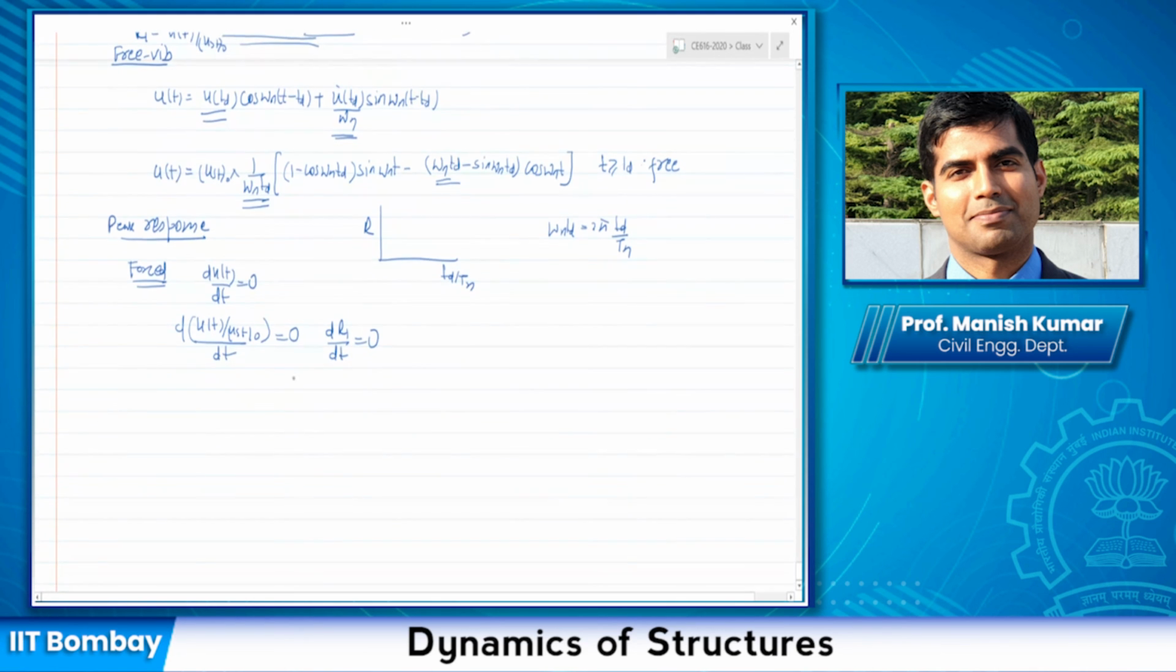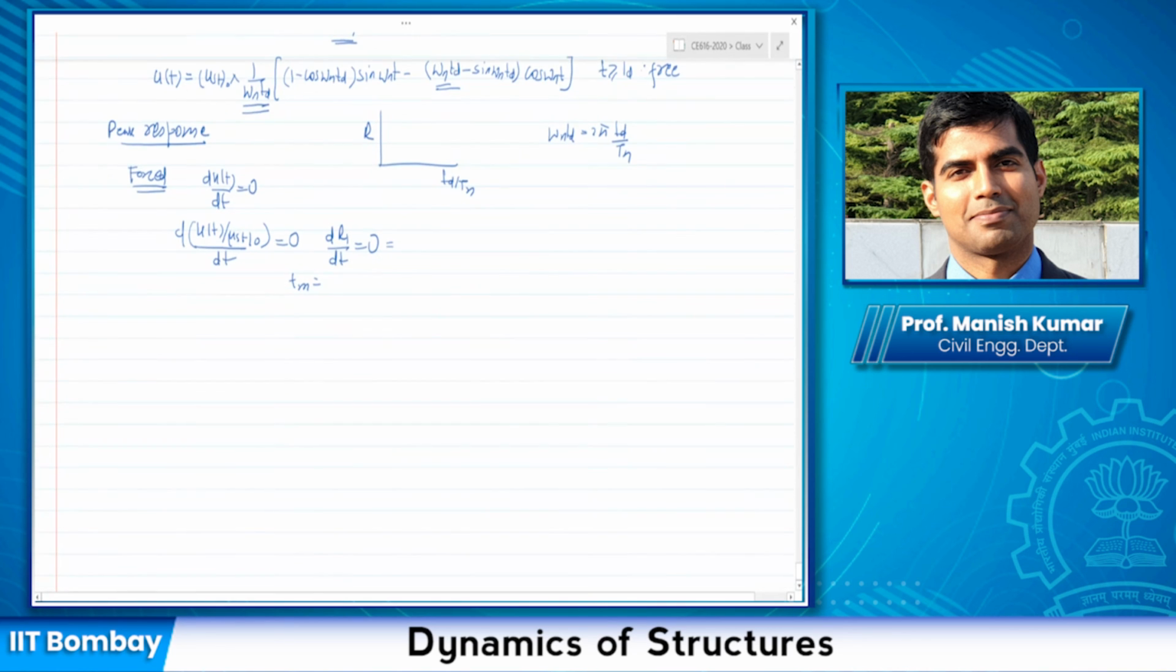Equate it to 0 and find the time that leads to the maximum of this function. That would be called Tm. You will see that you get only a single value of the time, which means that during the forced vibration phase the system peaks only once. You will get some expression for Tm, and you substitute it here to get R1 max.